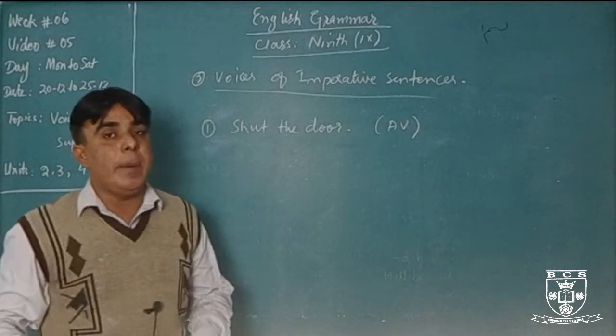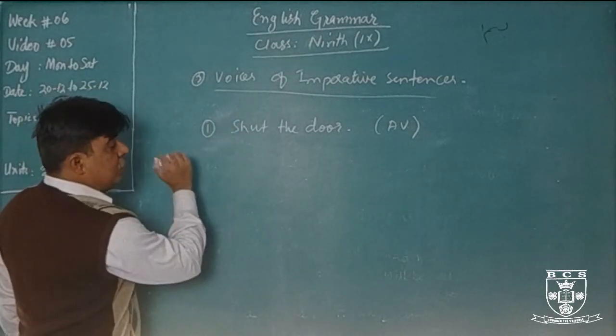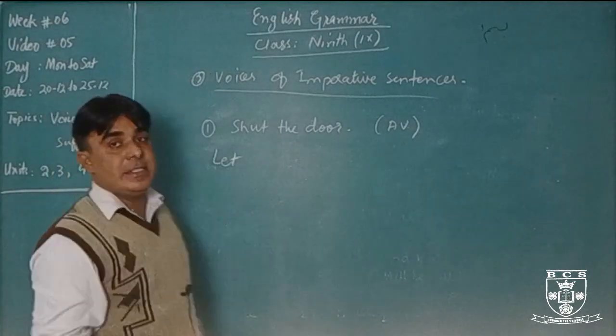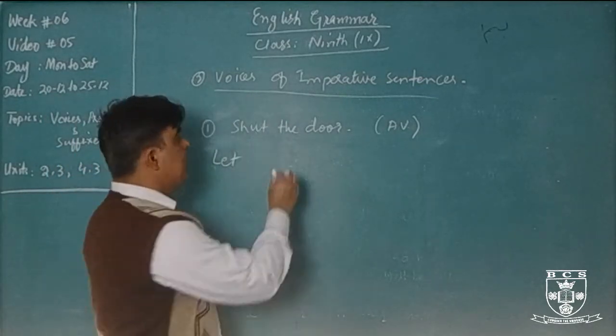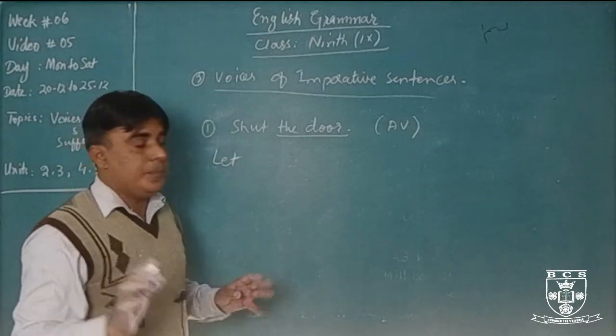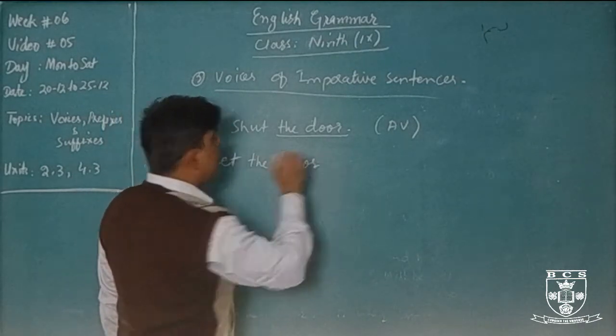Here we will not add by. Okay. Let me explain. If subject is understood, first of all, what we will use? Let in passive voice. Let. After then we will use object. Okay. See the structure. Let the door.